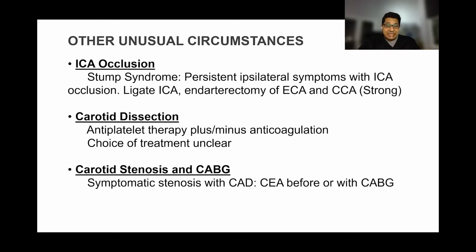Some patients with IC occlusion can continue to have stroke or symptoms of stroke on the similar side. That can be related to stump syndrome. In that case, you need to ligate the internal carotid artery and do an endarterectomy of the external carotid artery along with the common carotid artery.